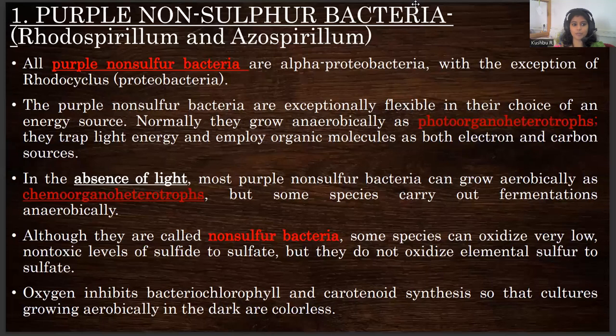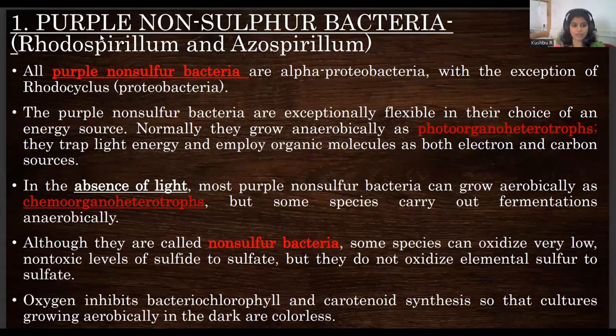To speak about purple non-sulfur bacteria, we have Rhodospirillum or Azospirillum. These are non-sulfur bacteria that come under alpha proteobacteria, photoorganoheterotrophic in nature. They can also be chemoorganoheterotrophic in nature. They behave this way in the absence of light. They do not metabolize sulfur. They live in very nutrient-low or nutrient-deprived environments. Oxygen inhibits bacteriochlorophyll and carotenoid synthesis, so cultures growing aerobically in the dark are colorless.